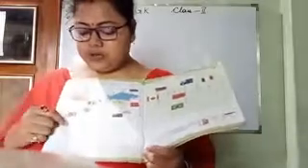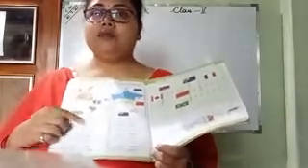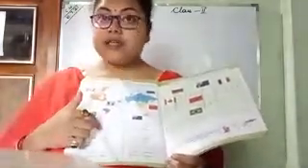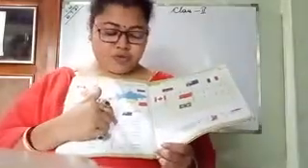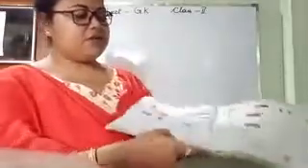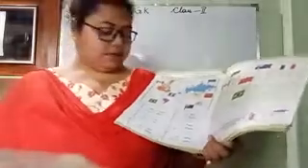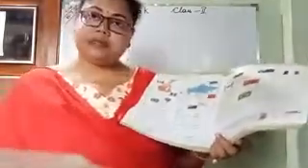So first, what is the country name? Canada. And what is the capital? Ottawa. What is the capital of Canada? It is Ottawa. Number 2, the country name is Brazil. And what is the capital city of Brazil? Brasilia. Next, the country name is France. What is the capital? Paris.